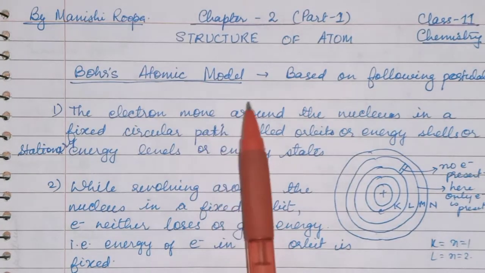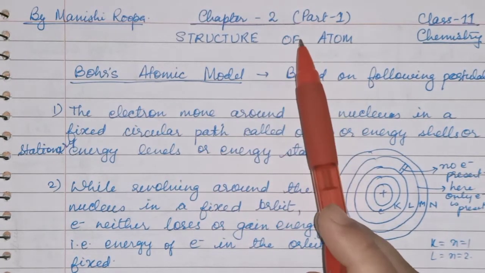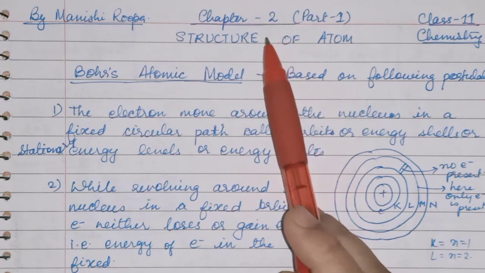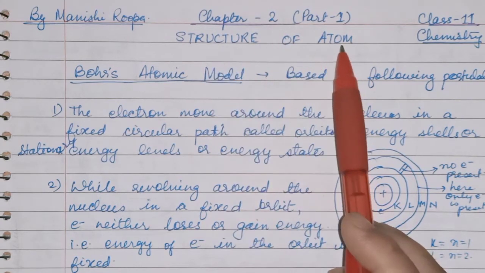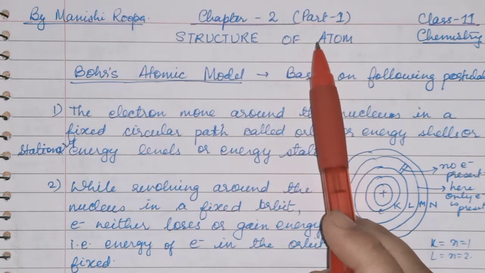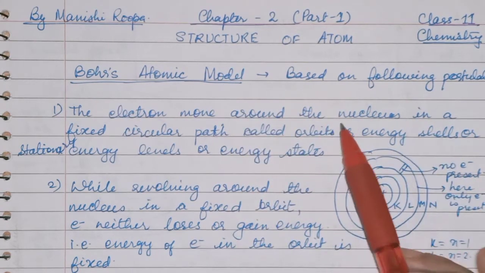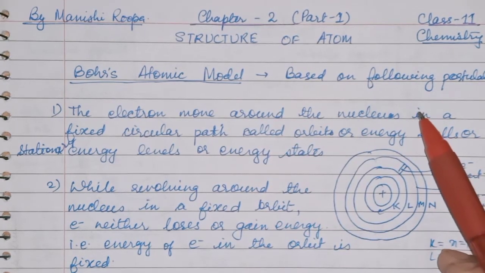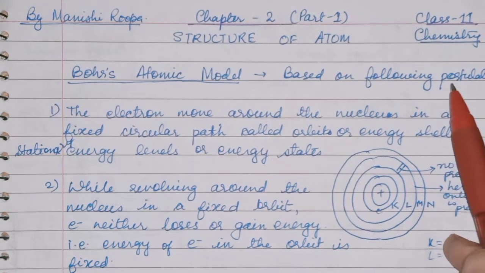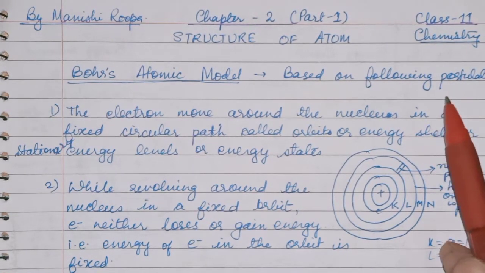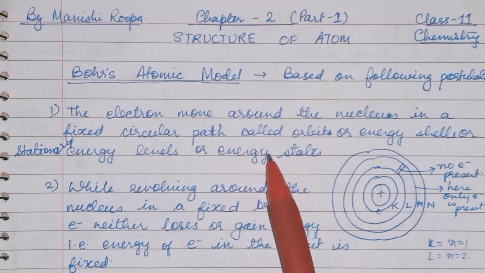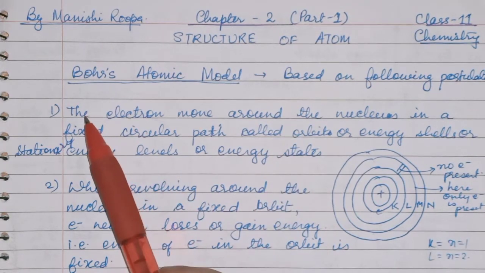Hello children, I am here with another chapter of class 11th chemistry, that is structure of atom. In this part we will discuss Bohr's atomic model. This model of atom is based on the postulates given by Bohr. Now see children, what are the postulates of this atomic model?